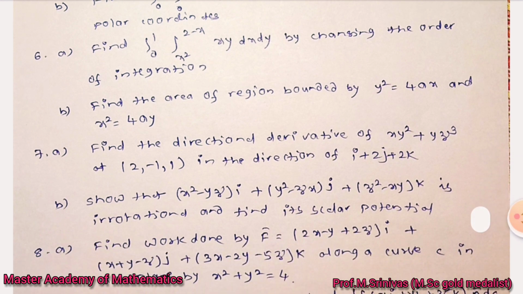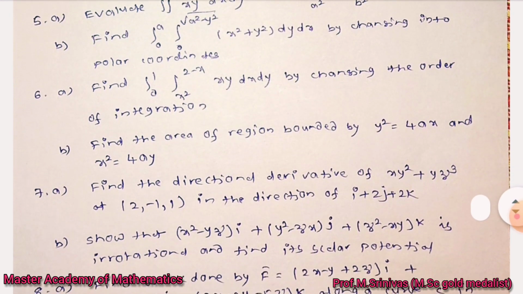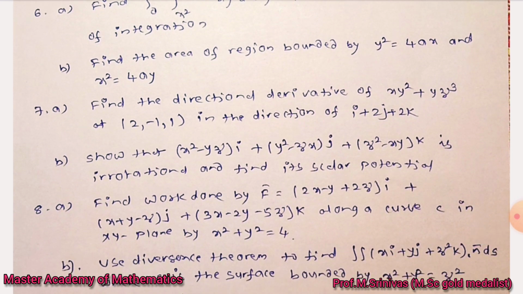Next, 7th A bit. So when you consider this, the fifth and sixth both belong to the third unit. Now coming to 7th A bit, find the directional derivative of xy square plus yz cube at the point (2, -1, 1) in the direction of i plus 2j plus 2k.